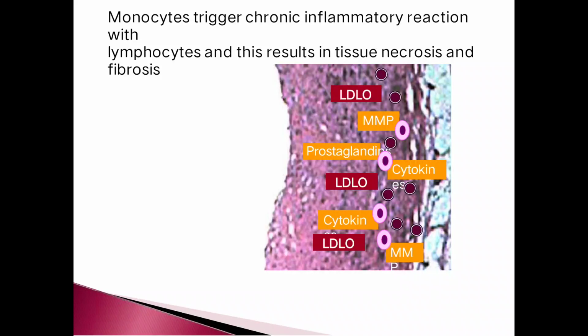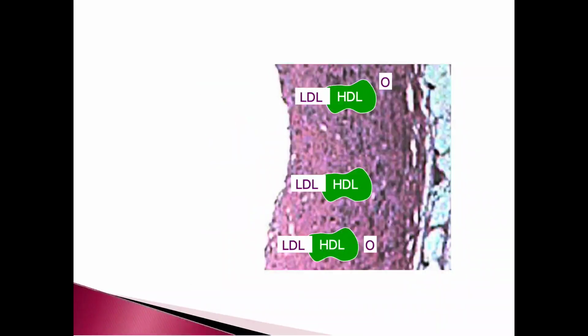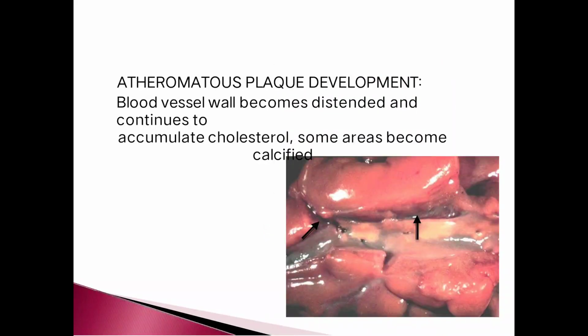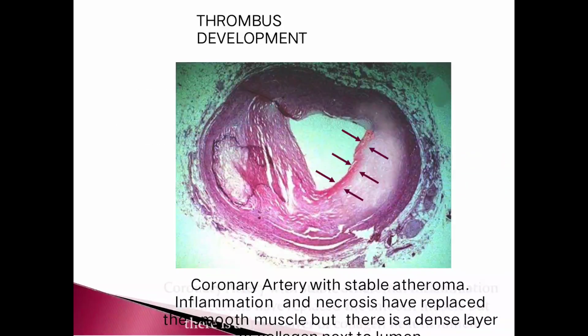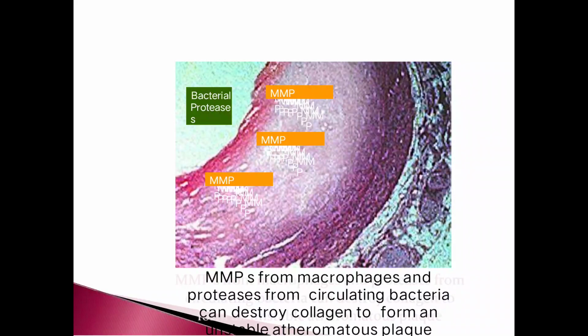Monocytes trigger a chronic inflammatory reaction with lymphocytes, and this results in tissue necrosis and fibrosis. Atheromatous plaque development: the blood vessel wall becomes distended and continues to accumulate cholesterol. Some areas become calcified, as shown in this picture. Thrombotic development: coronary arteries with stable atheroma, inflammation, and necrosis have replaced the smooth muscle, but there is a dense layer of inflammatory tissue. MMPs from macrophages and proteases from circulating bacteria can destroy collagen to form an unstable atheromatous plaque.